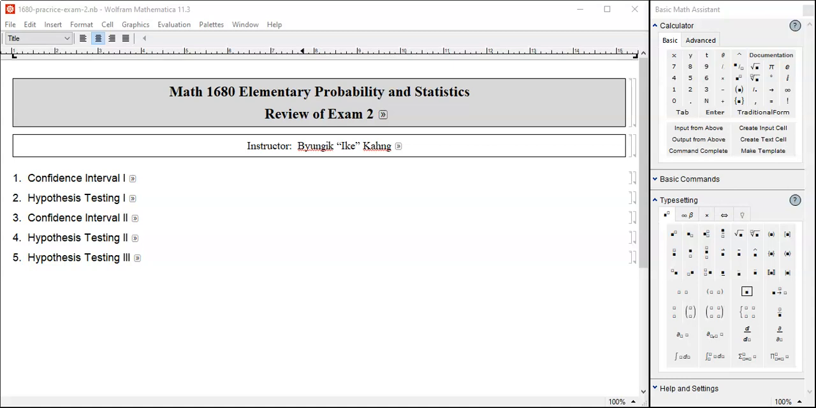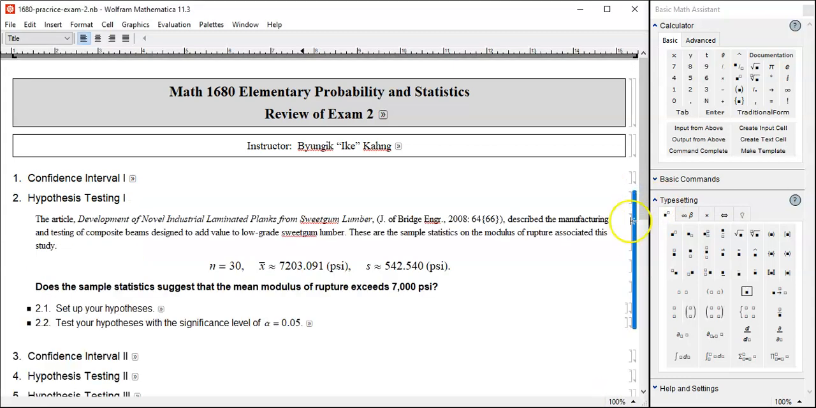Hello students, welcome back. Let's go to problem 2. Problem 2 is, as a matter of fact, a continuation of the previous problem. It's based upon the same study, same statistics.